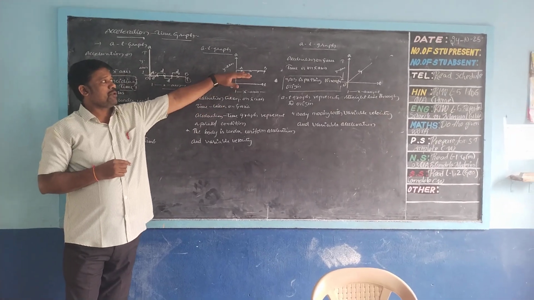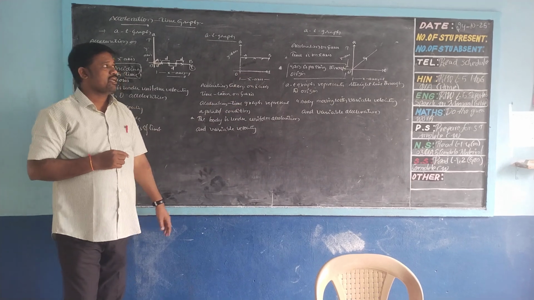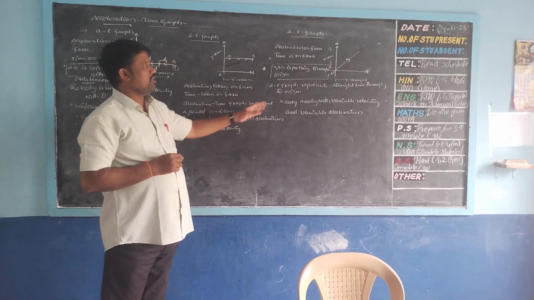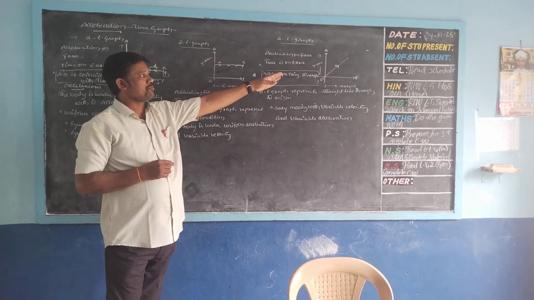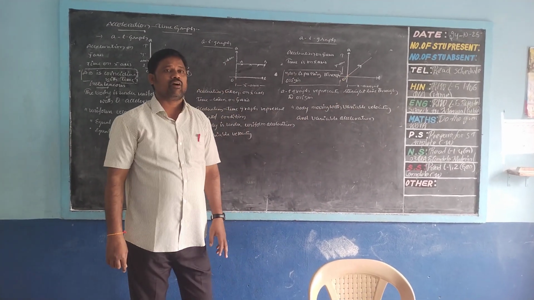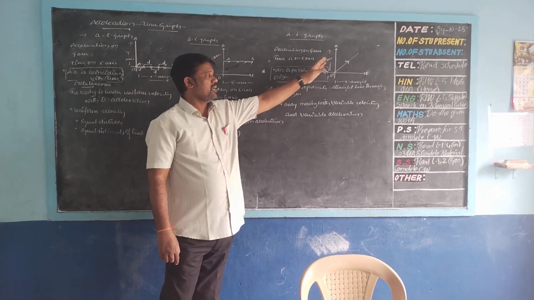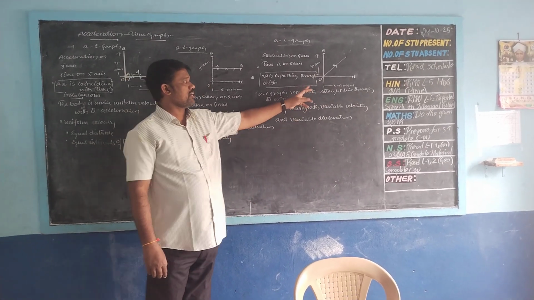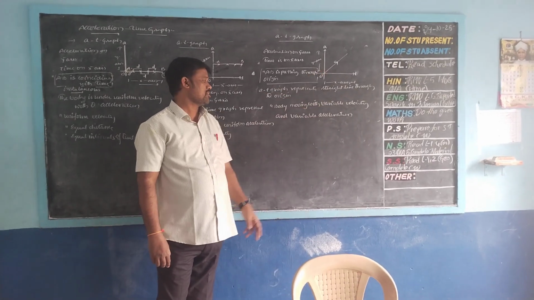This parallel line indicates the x-axis, means the time graph. And the last one, AT graph, represents passing through the origin, means AT graph represents a straight line. This straight line passes through the origin. So here A represents acceleration on the y-axis and T represents time on the x-axis. These both meet at a point that is called origin. So a straight line will always pass through the origin.